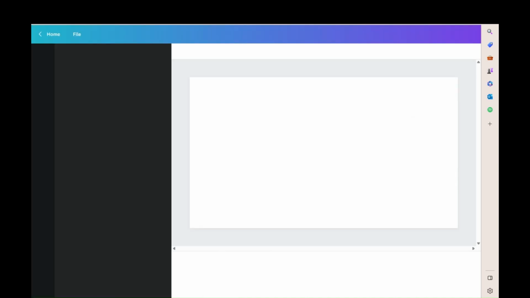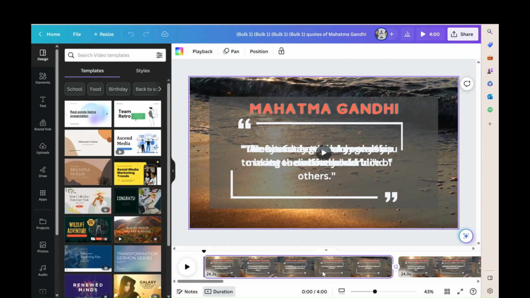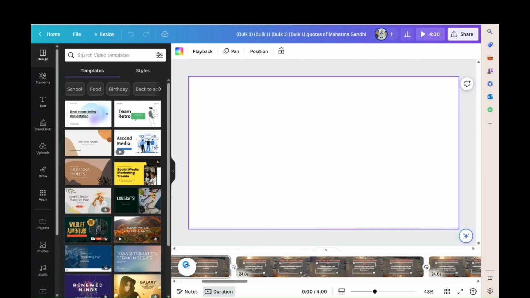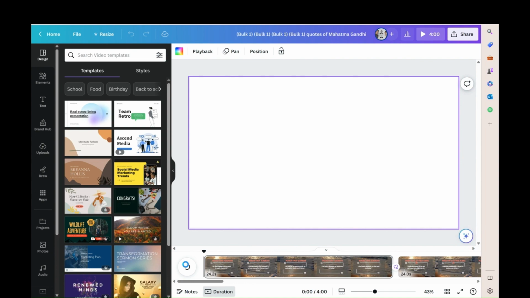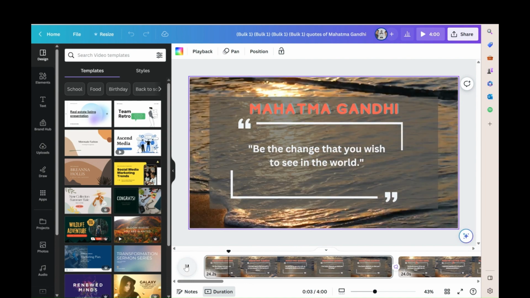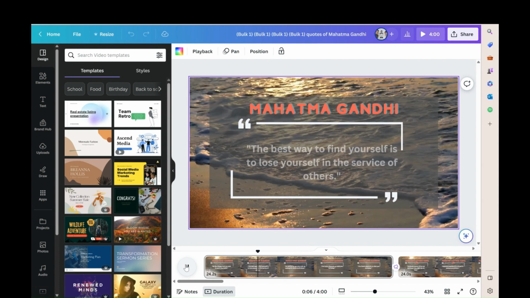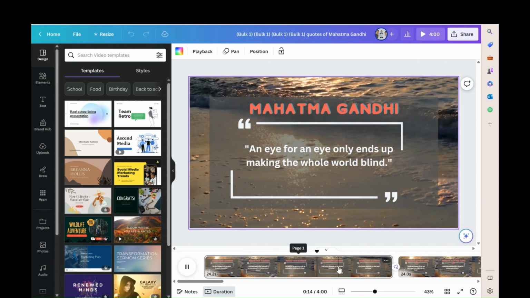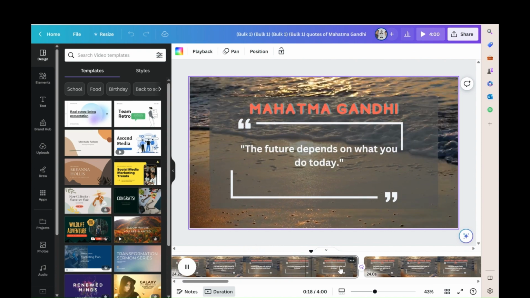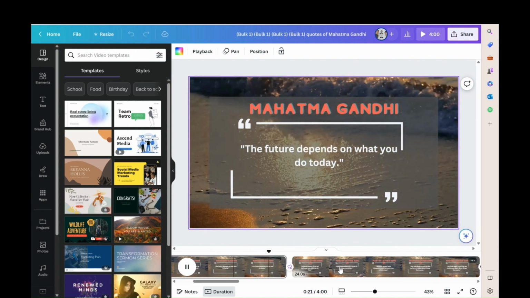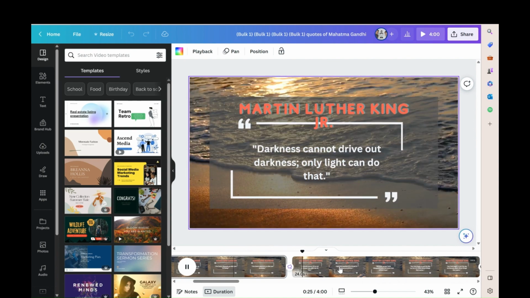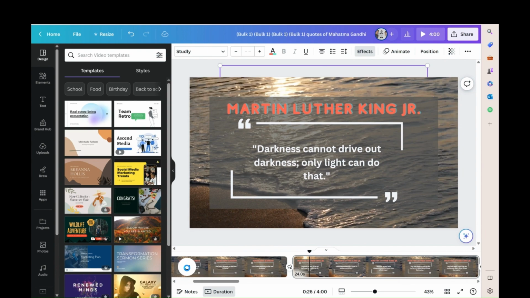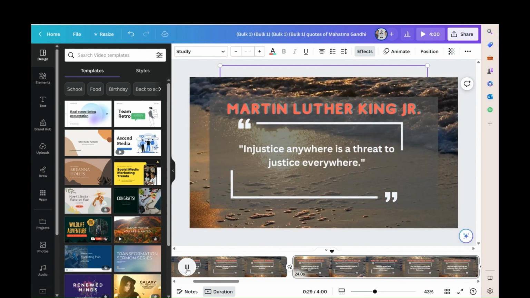In just a few seconds, Canva will generate 10 copies of this design, each with 5 quotes of every philosopher. In this video, I only included quotes from 10 philosophers to demonstrate the process, but you can continue this for hundreds and thousands of short videos. Now let's see how it looks. In the scenario of words or image not aligned, you can adjust them accordingly, so not to worry.